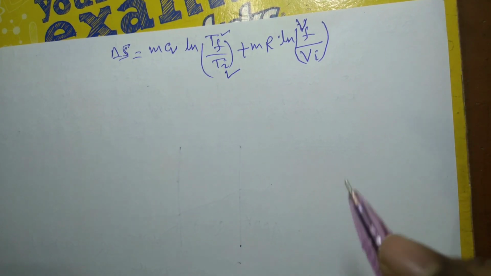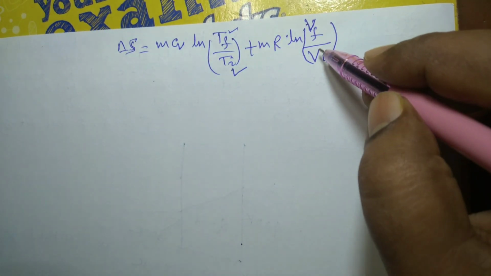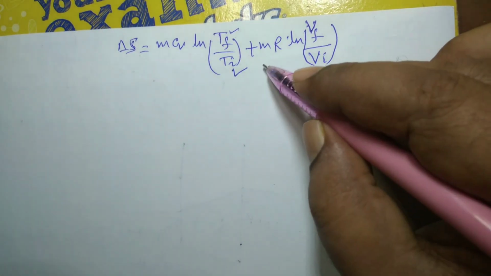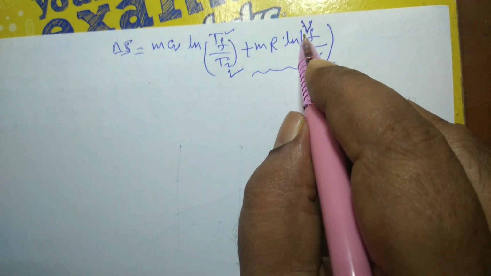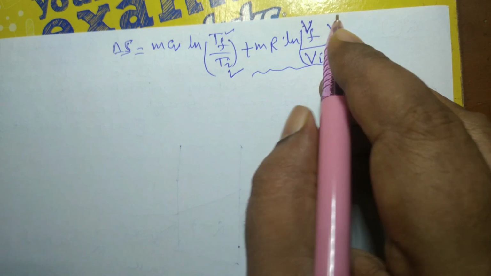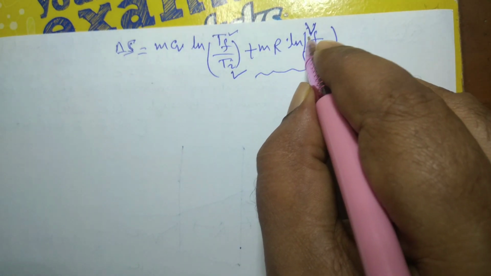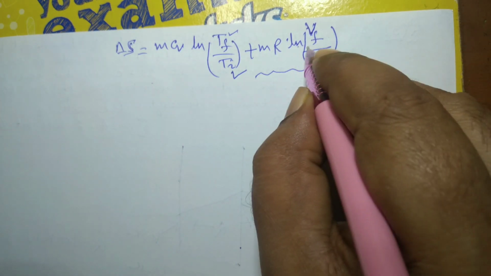So we must know the final temperature, because Vf here is the same as Vi, so this term would be eliminated. This is given as a rigid cylinder, so volume will not change. Vf is equal to Vi, this ratio would be 1, and the natural logarithm of 1 is 0.